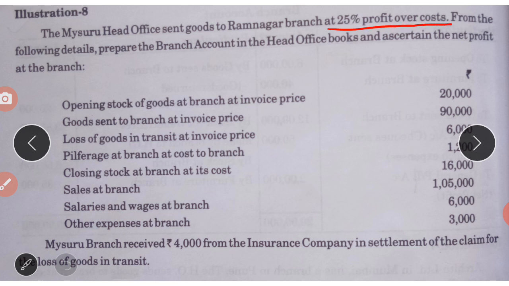So they have said 25% over cost. From the following details, prepare branch account in the books of head office and ascertain the net profit at the branch. So they have given us the opening balance, opening stock of goods at invoice price. This is nothing but the opening balance of the stock that has to be recorded on the debit side